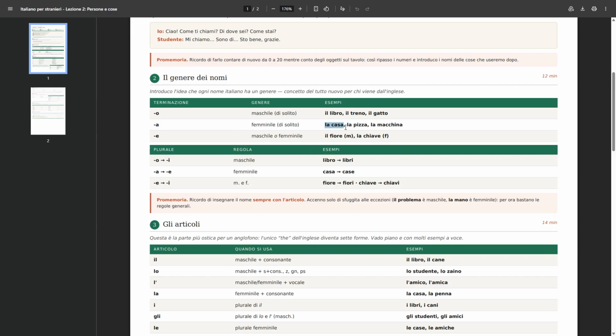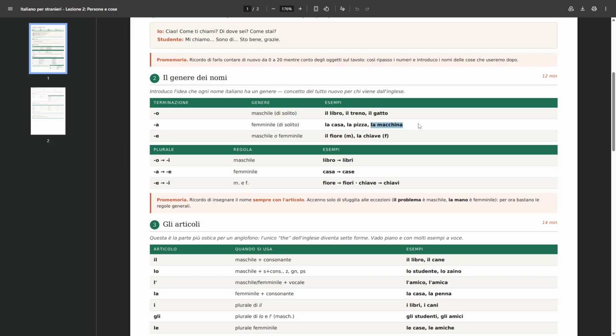But okay, going ahead, ending with A in Italian, obviously it's pronounced. We have la casa, so we have seen this one already. Do you remember what it is? Let me give you 3 seconds. 1, 2, 3. La casa means home or house in Italian. In this case, the home, the house, because it has the article. Then we have la pizza. Obviously, it means the pizza. And pizzeria is feminine. House, home as well.